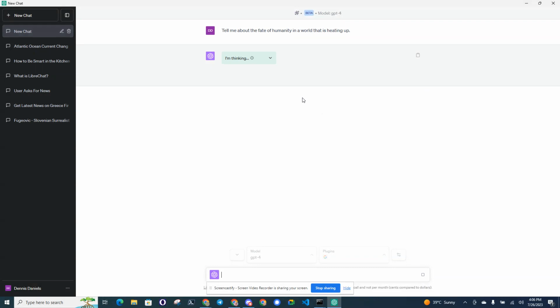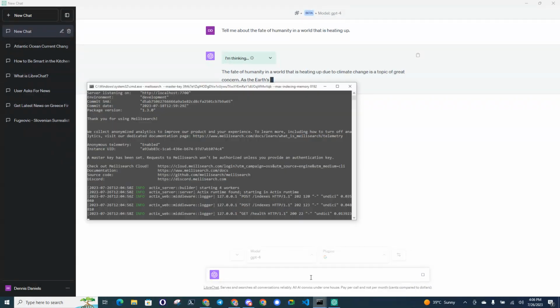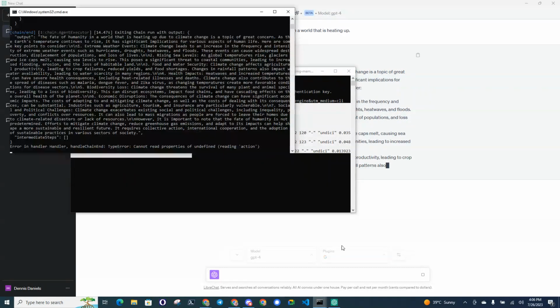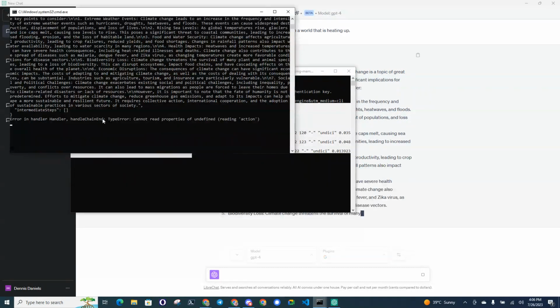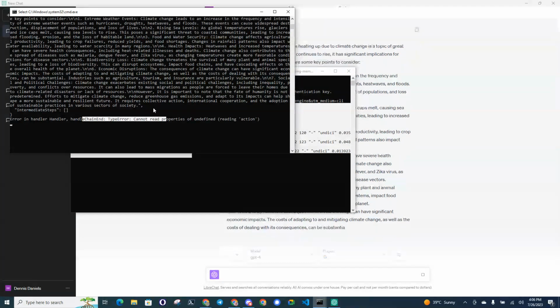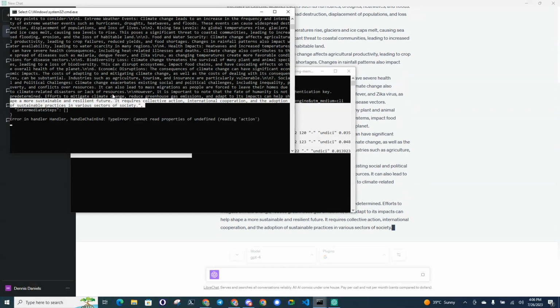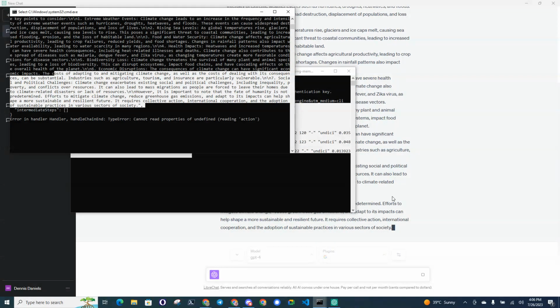And now I should have an option to stop generation. I think this is that button there. Let's see what happens. Actually, let's see if it actually works. Okay, so I'm getting some activity in the log, and okay, so here we have an error in the handler, but it does look like something is, yes, okay, it's writing out. And that is the end of it right there, society.